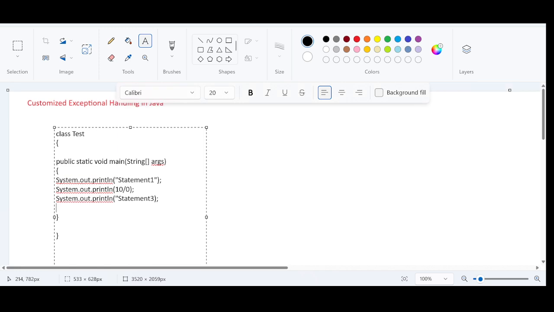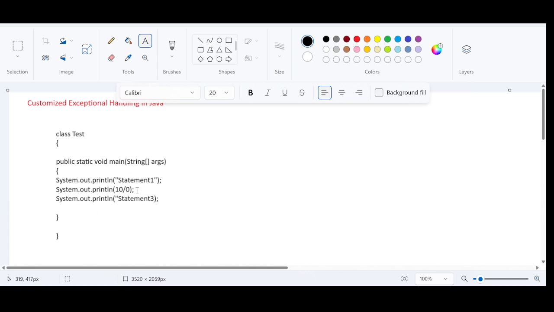So I have taken a simple Java code and I have taken a main method. In the main method, there are only three statements. Right? Statement 1, statement 2, statement 3. Let us understand how the execution will be terminated abnormally, because I have deliberately placed a code that is potentially enough to generate an exception.